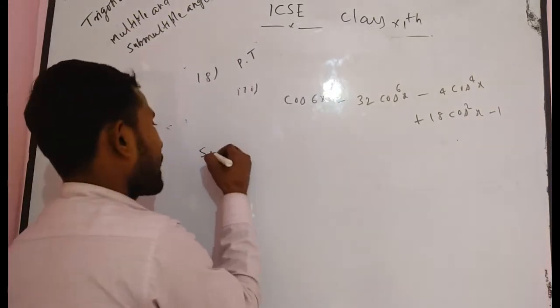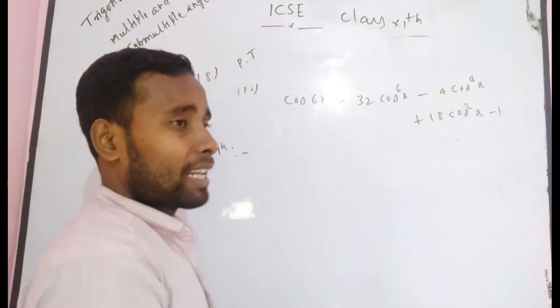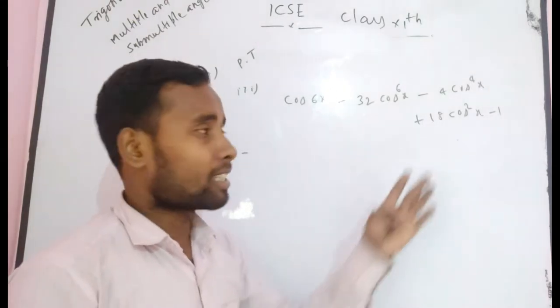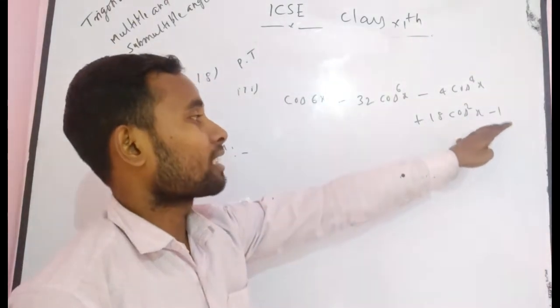This kind of problem you can solve directly in higher classes using De Moivre's theorem, but that is not given in your class, so I don't tell you about it.